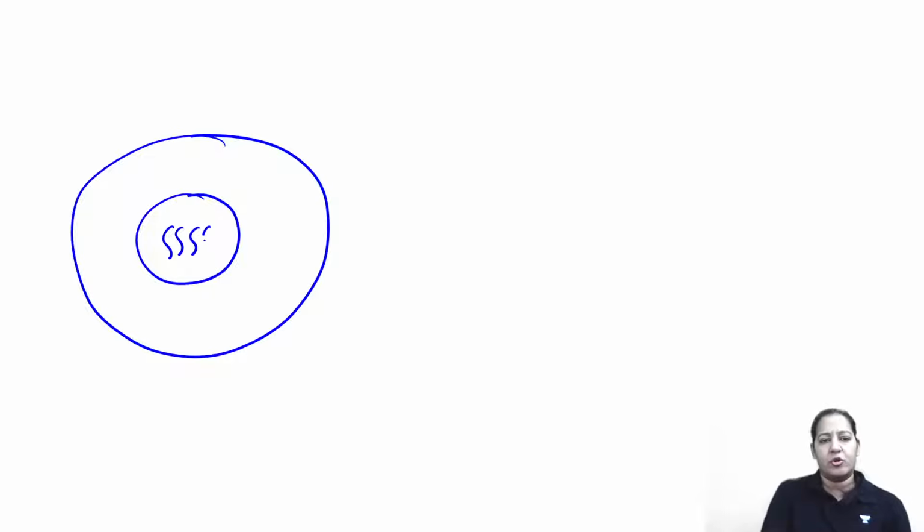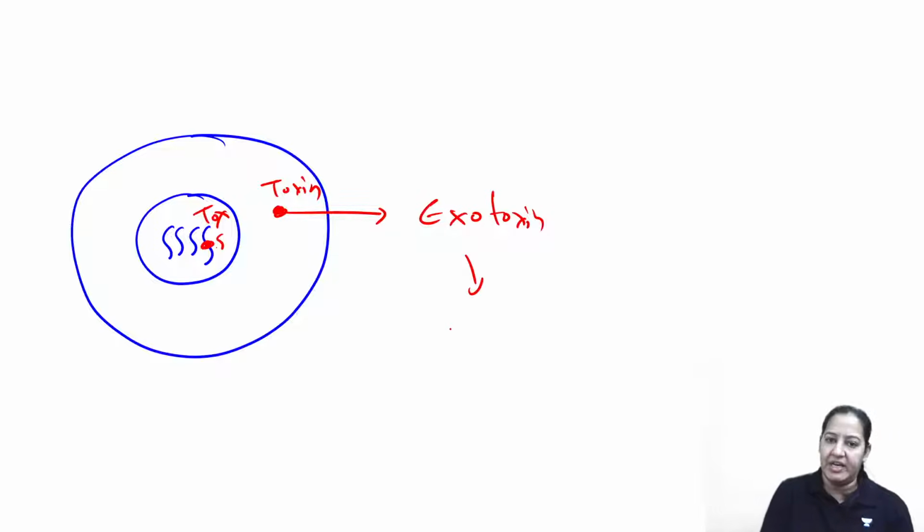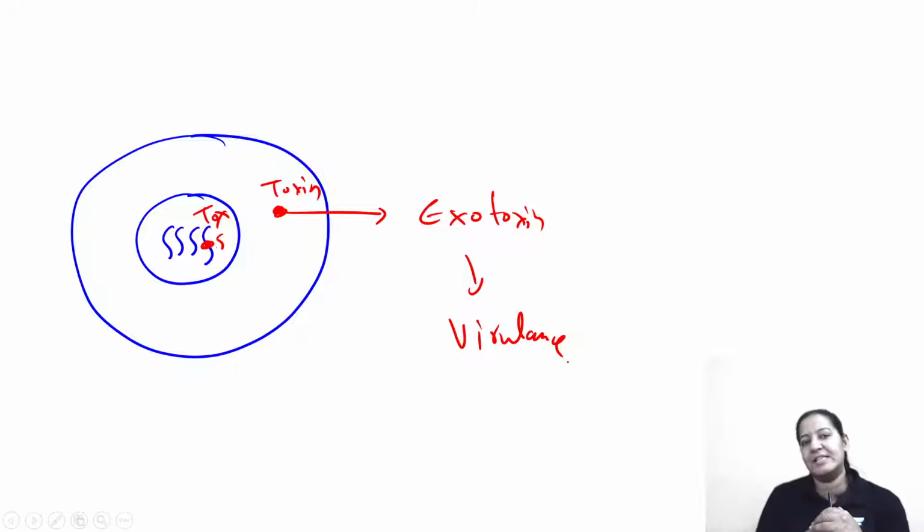In the nucleus, this is the chromosome. On the chromosome, a gene is present which is known as tox gene. With the help of tox gene, transcription and translation, this toxin is formed in the cytoplasm, and it is an exotoxin. It is responsible for causing the disease diphtheria. It is responsible for virulence.